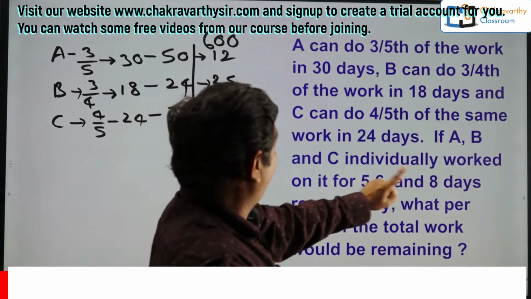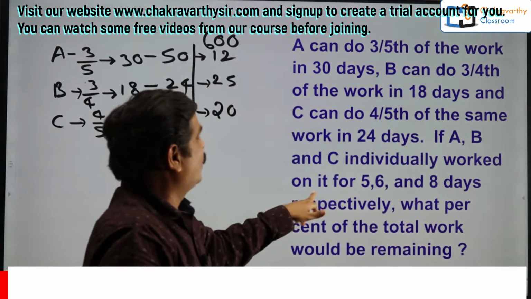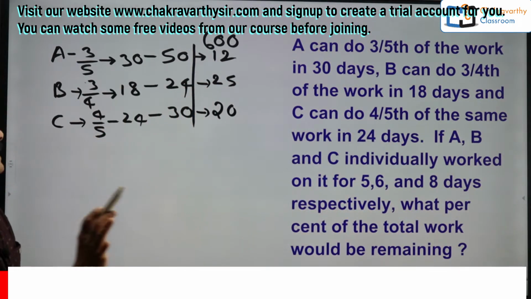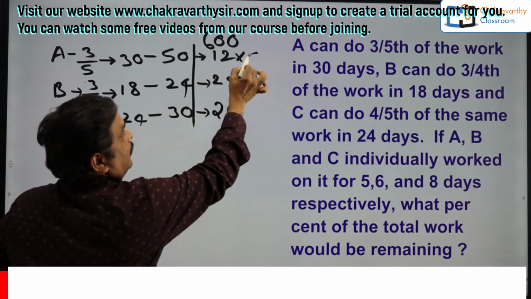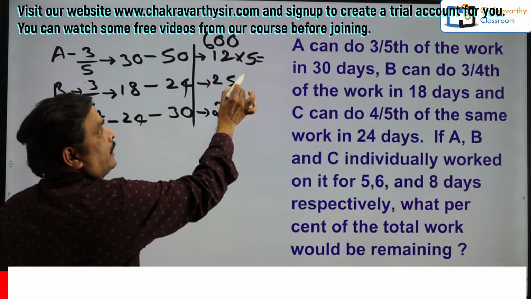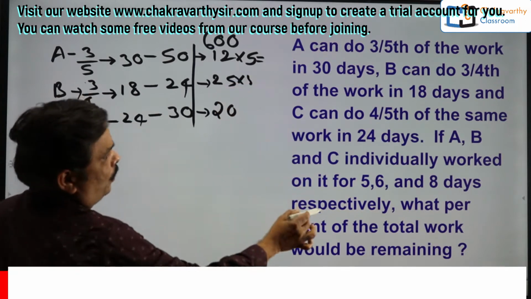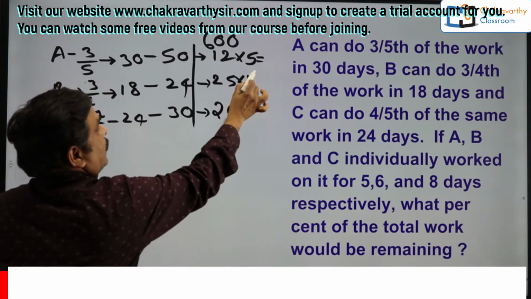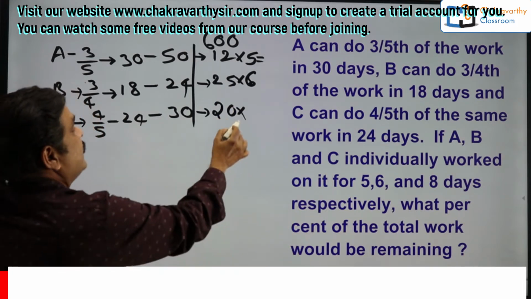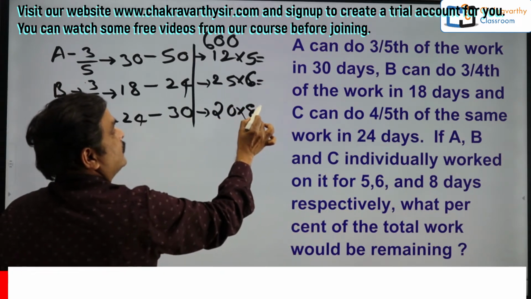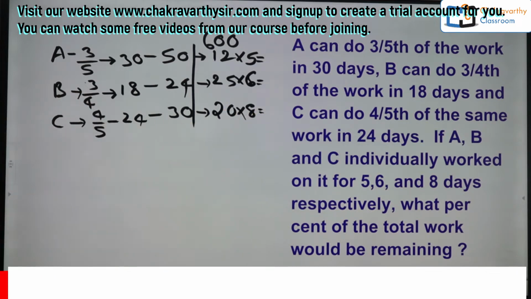Then after that they have given that A, B and C individually worked on it for 5, 6 and 8 days. That means A worked for 5 days. So 12 units per day into 5 days, some work is done here. Here also into 5. Into how many days here? 6 days, I'm sorry. It is into 6 days. And C for how many days? 8 days. This much work is done now. How much is done here?